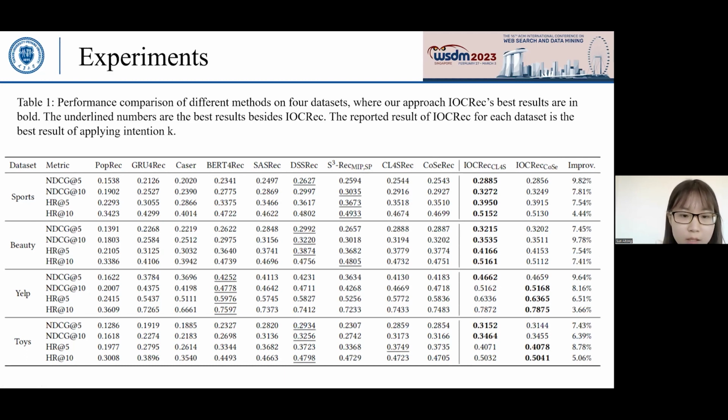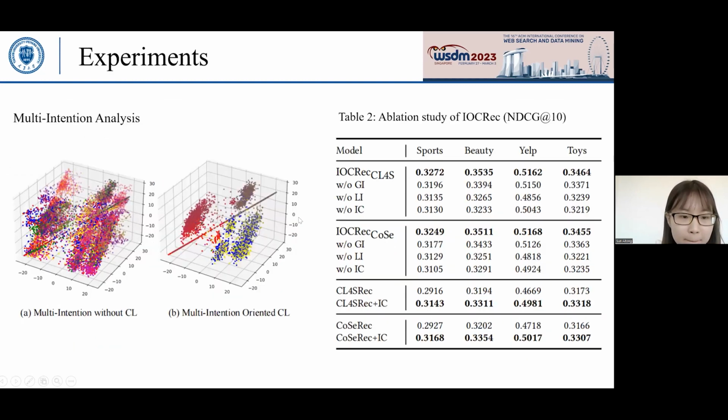The IOC-REC consistently outperforms existing methods on all data sizes, showing the necessity of extracting multi-intention oriented contrastive learning for denoising problems. Then to evaluate the role of multi-intention contrastive learning, we randomly select 2,000 users to visualize multi-intention representations.